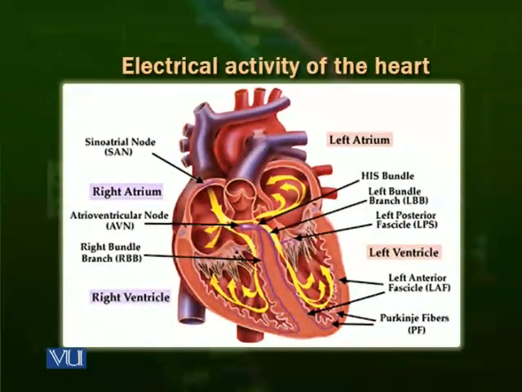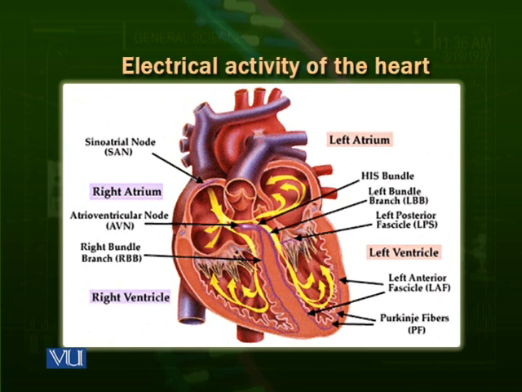Now, I will simply repeat the whole process. The right atrium is filled by the inferior and superior vena cava, and the left atrium is filled by the blood coming through the pulmonary vein from the lungs. In the right atrium, there is deoxygenated blood. In the left atrium, there is oxygenated blood. And then both atria contract at the same time. The atrioventricular AV valves are open and blood goes to the ventricles.